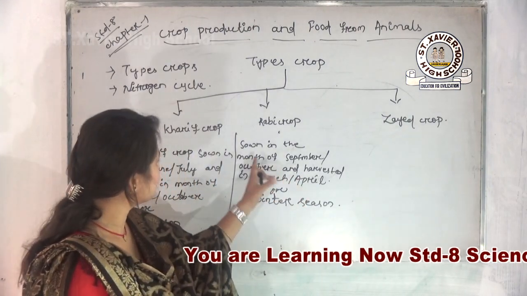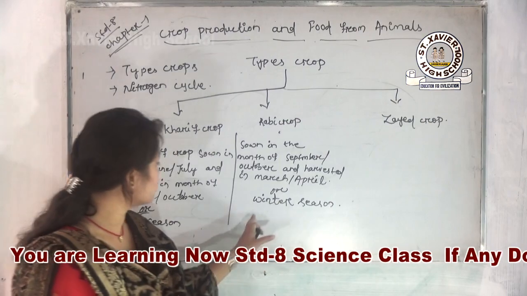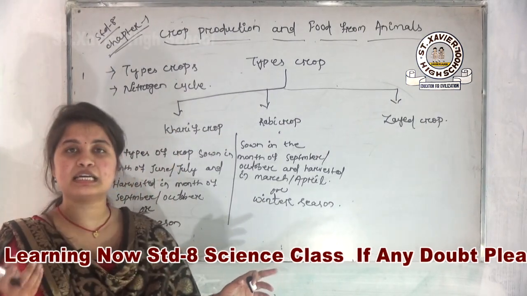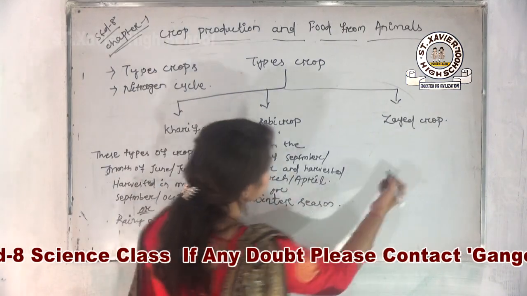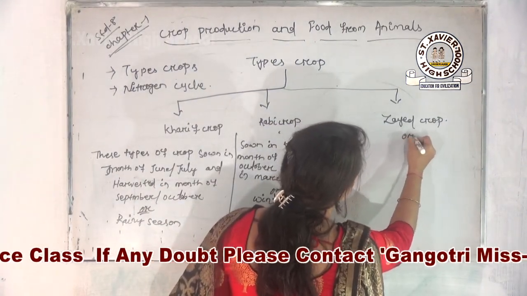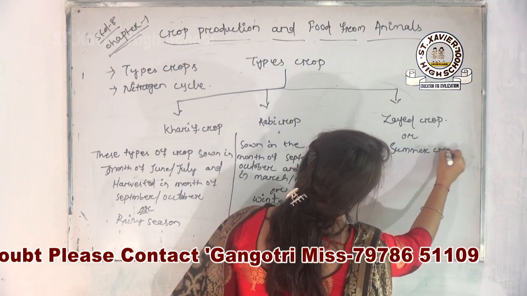And again, in case of your Rabi crop, all of you know that the particular crop which is sown in the winter season is known as the Rabi crop. Then comes your next thing, that is your Jayat crop, or all of you say that this is your summer crop.